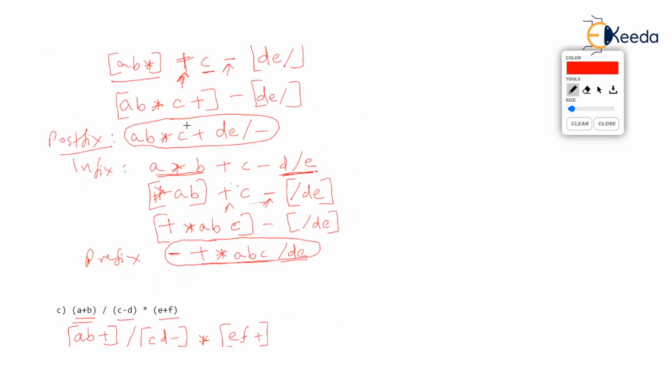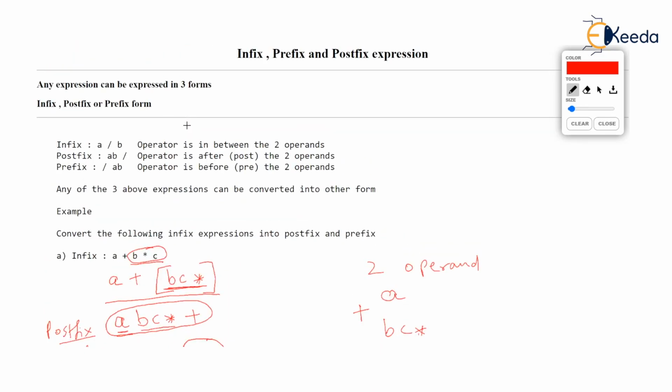Even in a C program, whenever we want to write any expression, we will always write an expression like z is equal to a plus b into c, isn't it? Why will you not write the expression as z is equal to a b c star plus, saying that this is the postfix equivalent of the given infix? That shows the importance of why we must learn postfix and prefix.